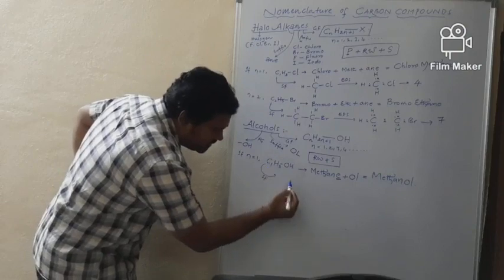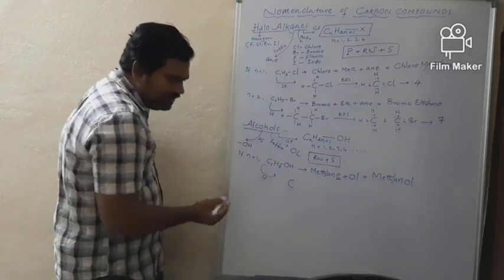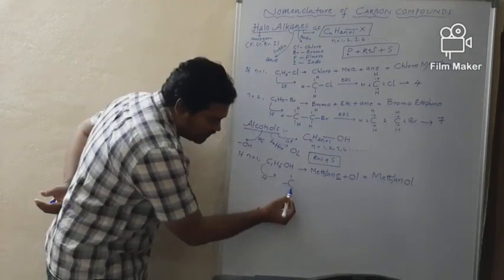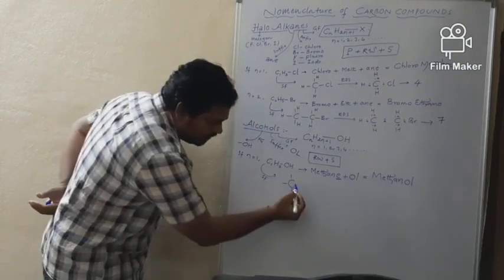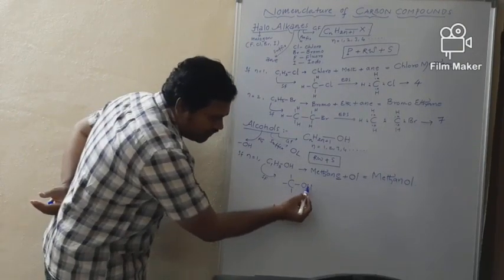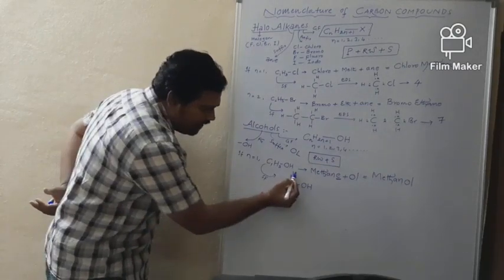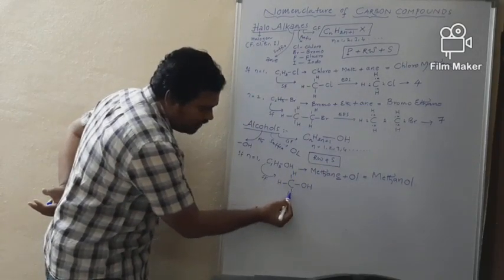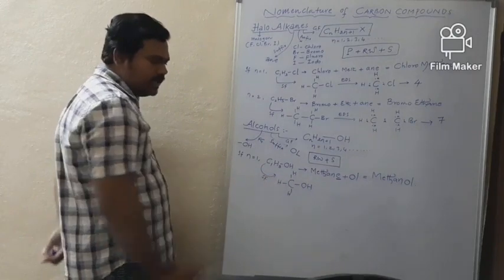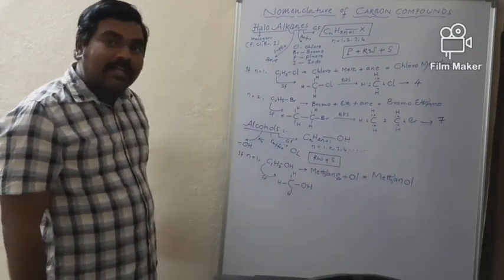In this structure, one carbon is present like this with the remaining 3 hydrogens. One valence is meant for the alcoholic functional group and the remaining valences are meant for hydrogen atoms. So this is the structural formula of methanol.